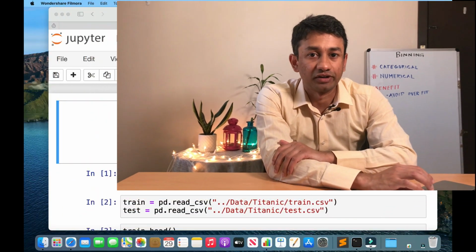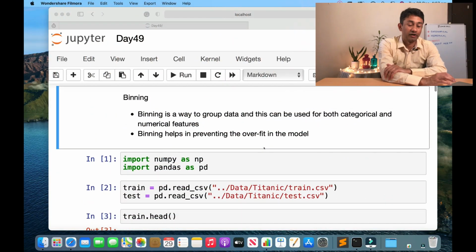As you see on my screen, binning is a way to group the data. It can be used for both categorical as well as numerical data, and it helps in preventing overfitting in the model. Overfitting is something that commonly occurs in most predictive models.